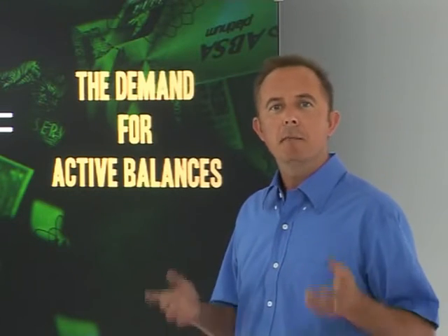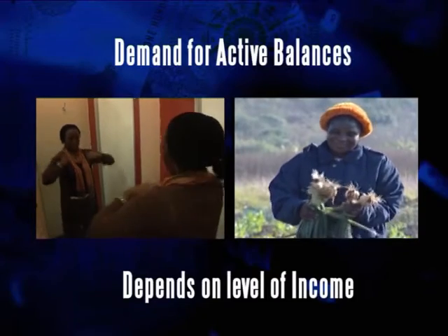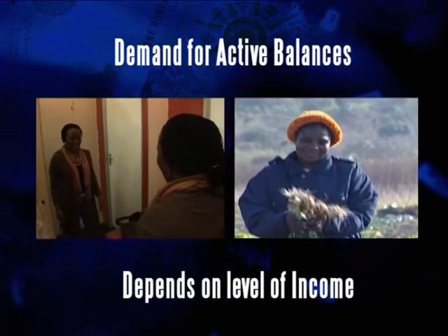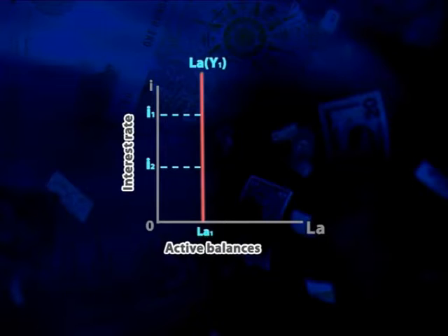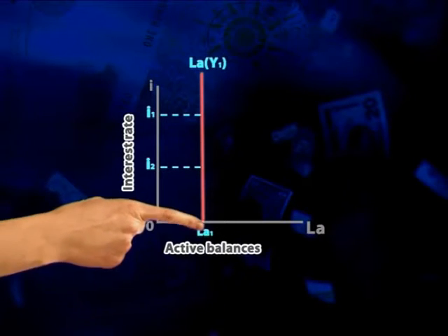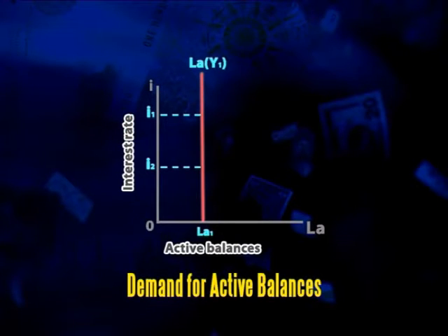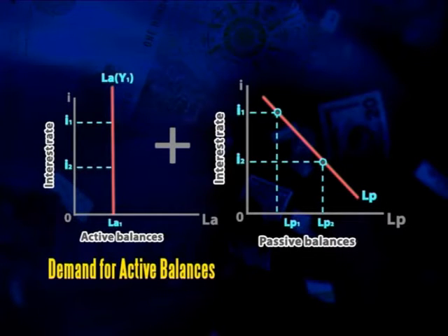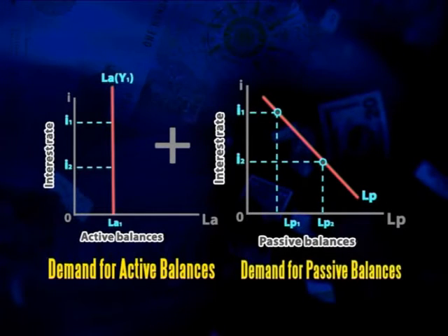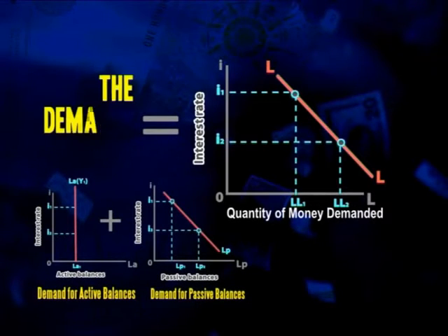But what about the demand for active balances? Well, remember we said that demand for active balances depends on our level of income. It's not determined by the interest rate. So if we want to show it on the same graph for comparison, it's a vertical line. No matter what the interest rate is, the demand for active balances is unaffected. Now, if we combine these two curves, the demand for active and passive balances, we get the total demand for money curve, which shows us the total amount of money demanded at any interest rate.